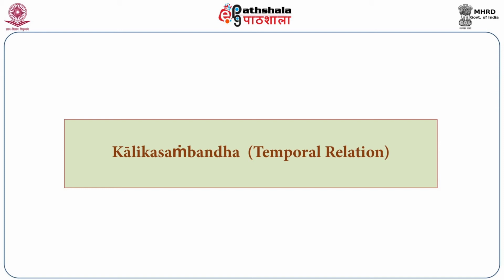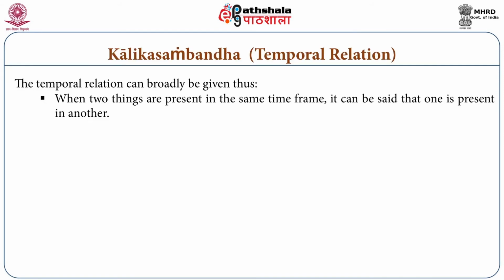Another very important relation is Kalik. Kalik means temporal relation. Temporal relation means that if two things are present in the same time frame, we can say that one is present in another by the relation Kalik, by temporal relation. And if both are not present in the same time frame, you cannot say that one is present in another.